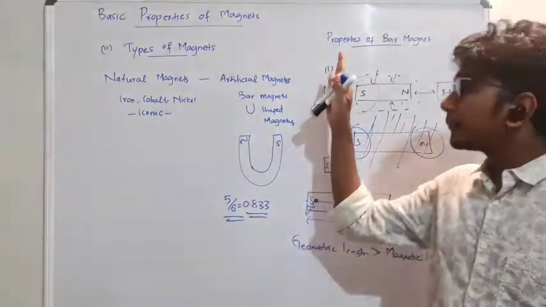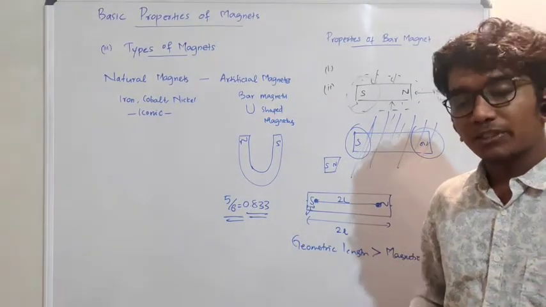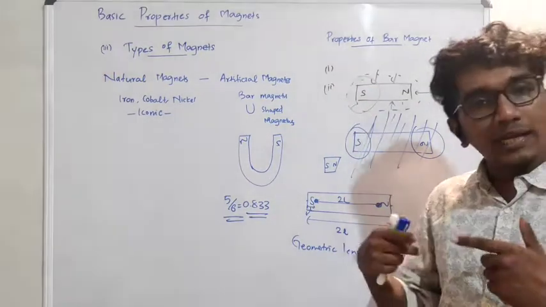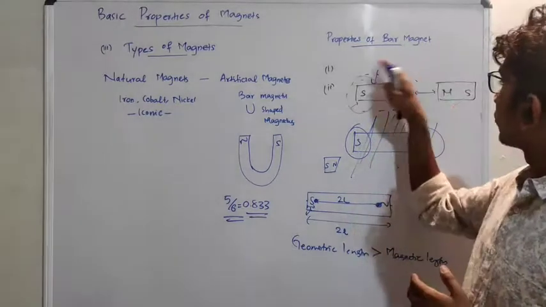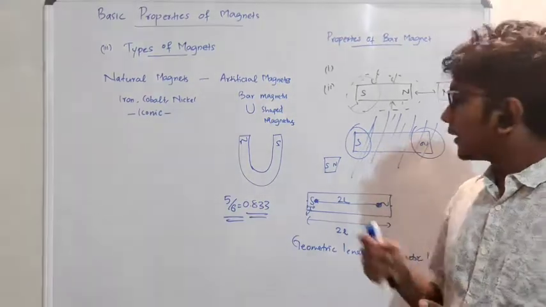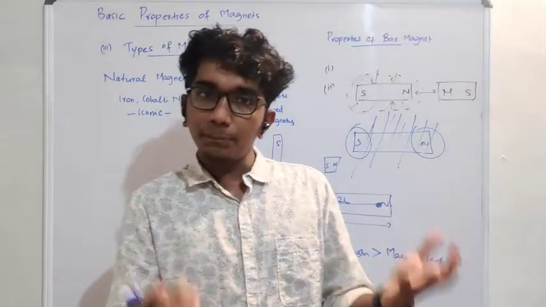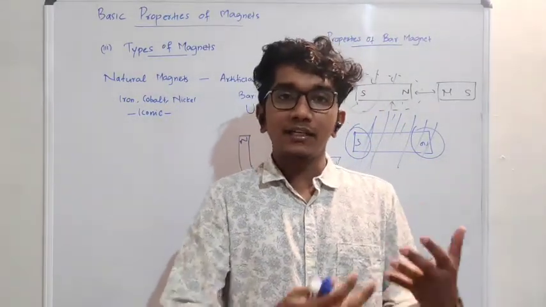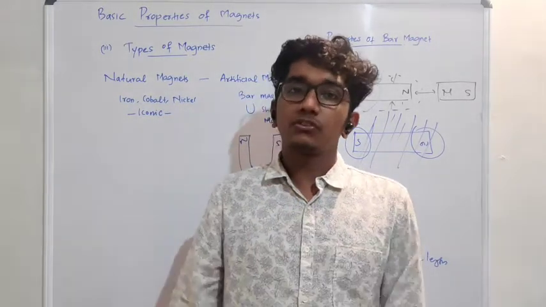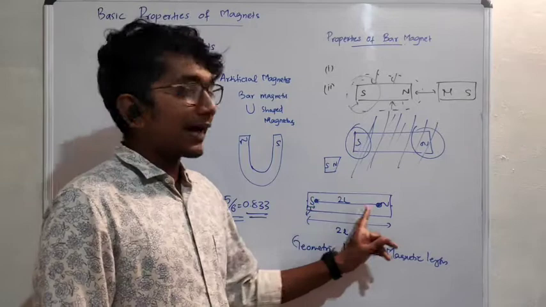In the board exam, there would be a question like, explain the properties of a bar magnet. You have to explain the properties of a bar magnet. So there are 5 points in total. First one, the alignment. Second one, the force due to the magnetic field. Third one, this one: if you cut it into n number of pieces, or if it breaks into a number of pieces, it will not be a single pole. It will be alternating south and north poles. That was the third one, and the fourth one, the magnetic length.